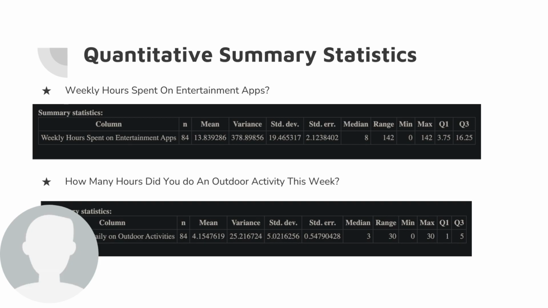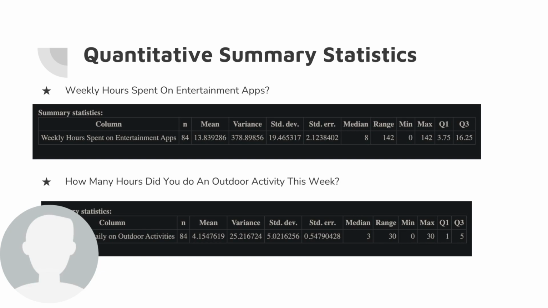Weekly hours spent on entertainment apps. For this, again, on both, we see N, which stands for sample size, being 84, as stated previously. On the top one, weekly hours spent on entertainment apps, we have a mean of 13.84 rounded and a median of 8. So here we clearly see that outlier affecting this data by making the mean higher than the median, significantly higher than the median.